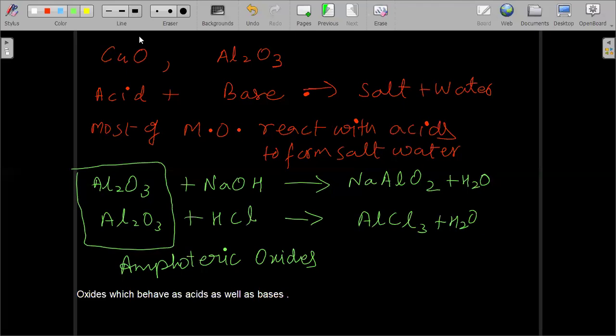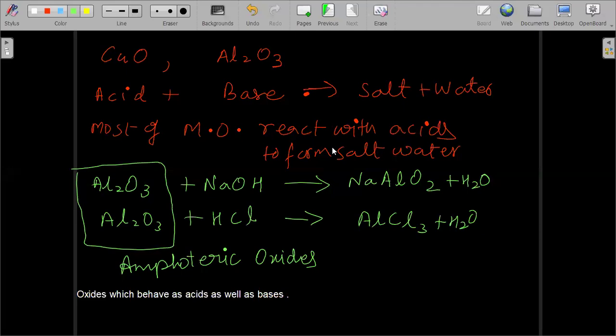Okay. So Siddharth, can you tell what are amphoteric oxides? Sir, amphoteric oxides are oxides which have both qualities of acids and bases.